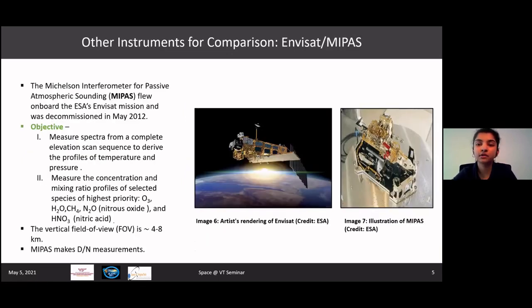The second instrument that we look at for comparison is MIPAS. Image 6 is an artist's rendition of ENVISAT, which is the spacecraft on which MIPAS is present, and image 7 is an illustration of the MIPAS instrument. MIPAS was decommissioned in 2012, so we only have observations until May 2012. It measures temperature and pressure as a first step, followed by measurements of the mixing ratio of ozone, water, methane, nitrous oxide, etc. It has a field of view between 4 to 8 kilometers. And just like SABER, it makes day and night measurements.